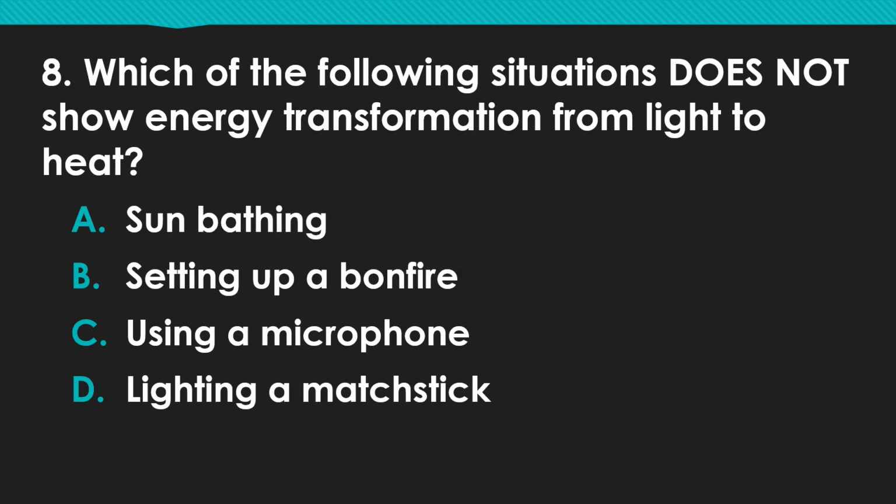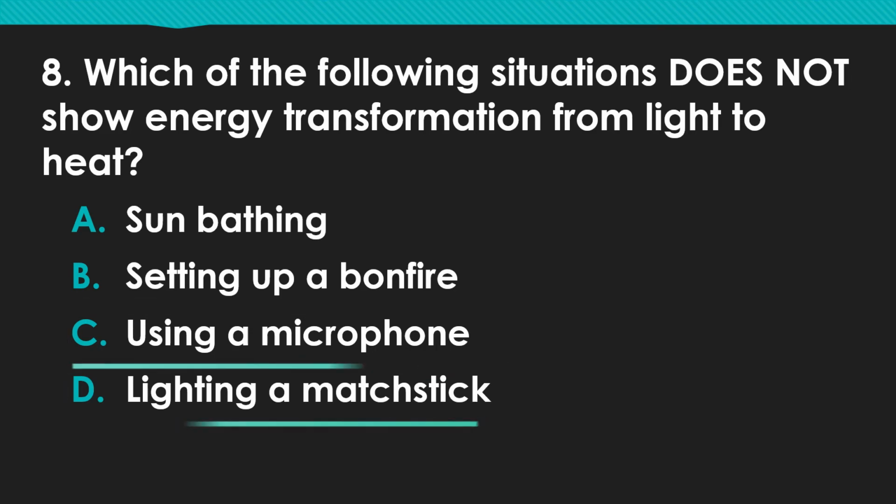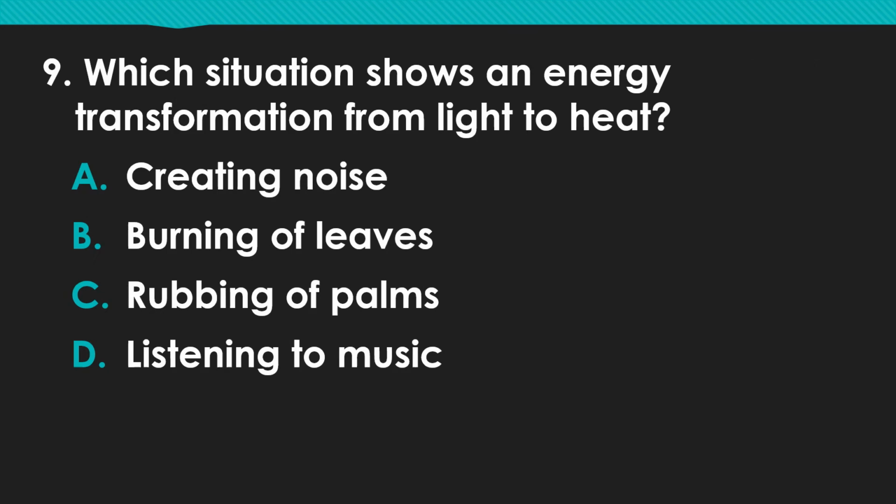Which of the following situations does not show energy transformation from light to heat? A. Sunbathing. B. Setting up a bonfire. C. Using a microphone. D. Lighting a matchstick.